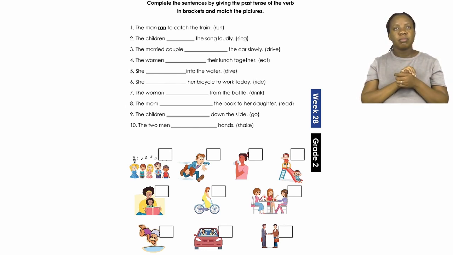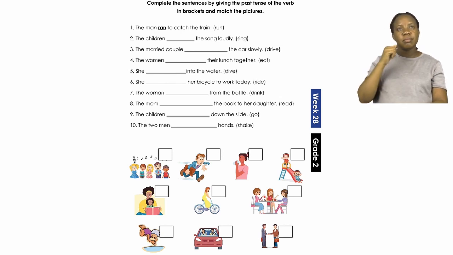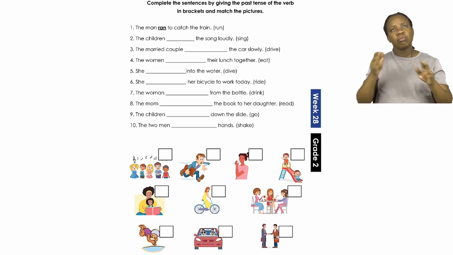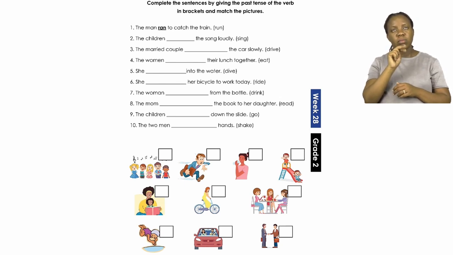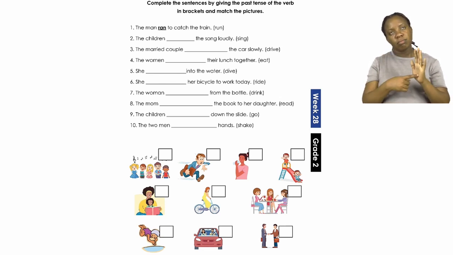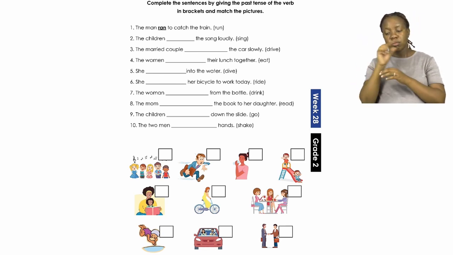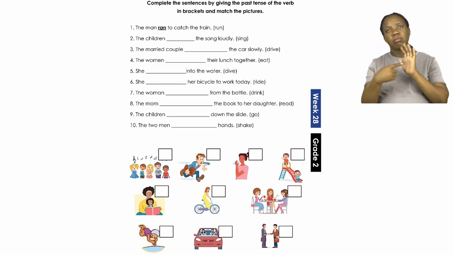Now let's read through it quickly. Number 1 says, the man ran to catch the train. Now you will see the word ran is underlined because ran is the past tense of run. Now you see run is the word in brackets at the end of the sentence. So the sentence now reads, the man ran to catch the train.